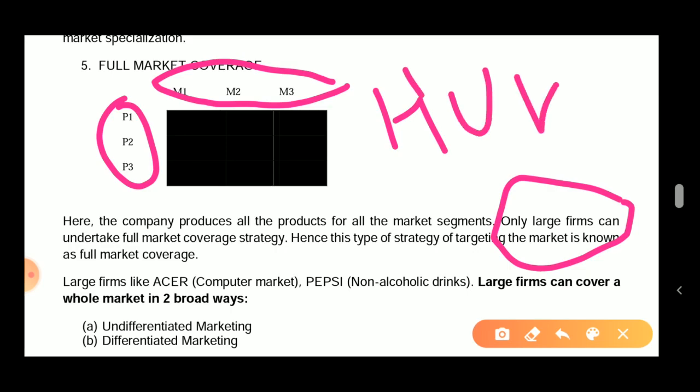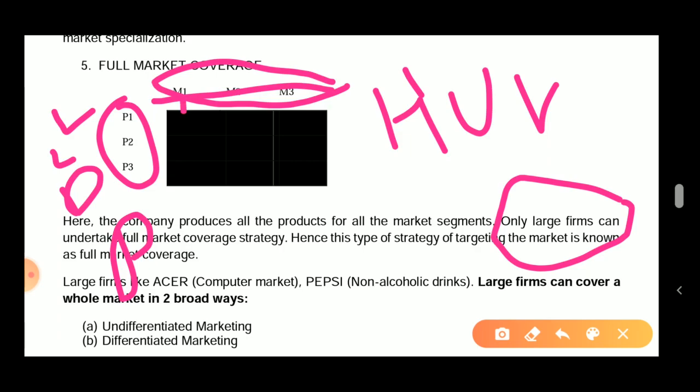For example, I'm just talking about soaps. They are manufacturing Lux also, they are manufacturing Lifebuoy also, they are manufacturing Dove also, they are manufacturing Pears also. They have more than three, and they have all types of markets.